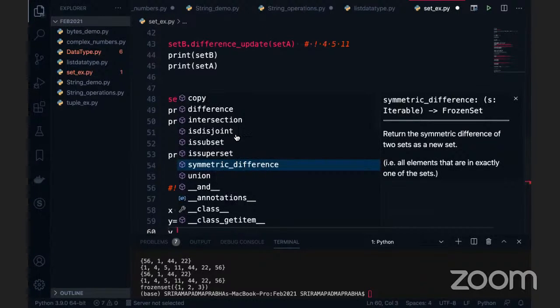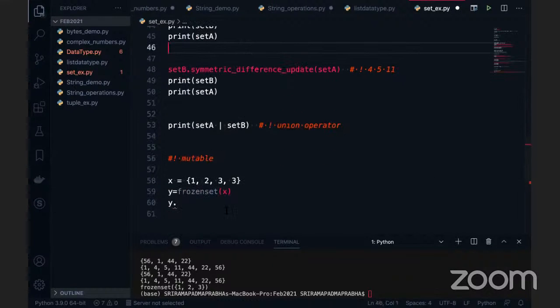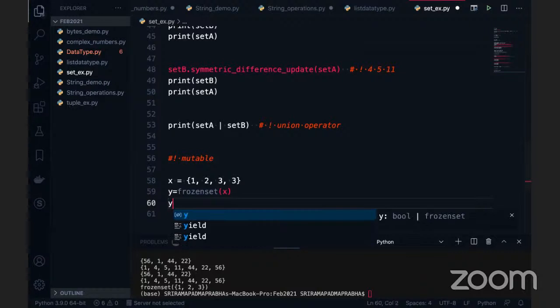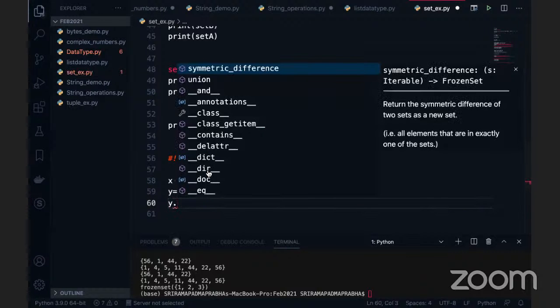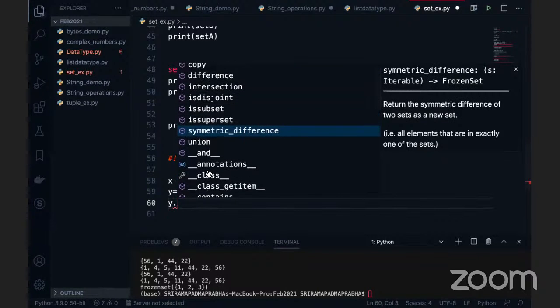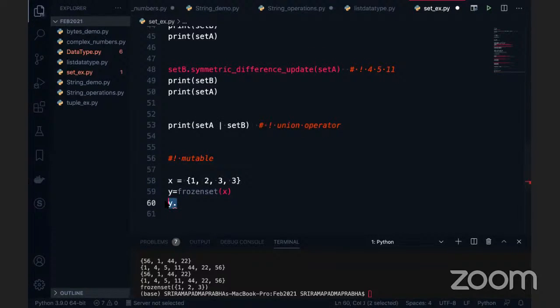Symmetric difference update, intersection update, difference update. Update functions won't be there on the frozenset. Update means you are updating the set, and updating the set means mutability. Frozenset will maintain the immutability. You are freezing the set, and it won't provide the functions symmetric difference update and intersection update. Hope you got it now. So frozenset is immutable, set is mutable.